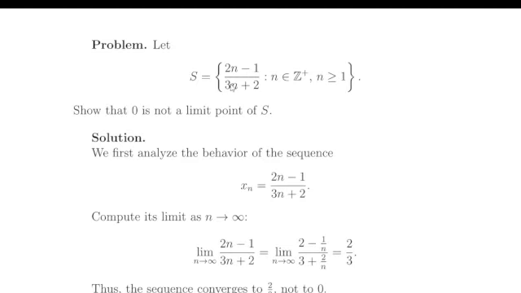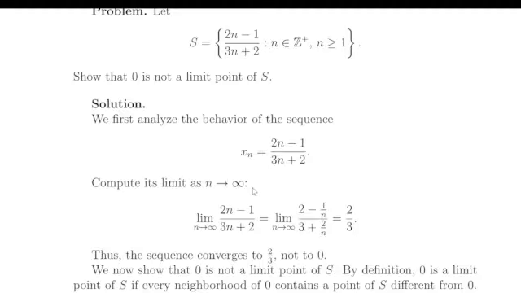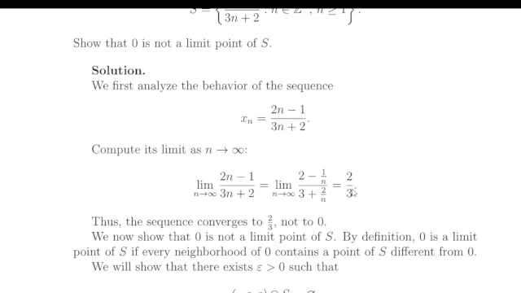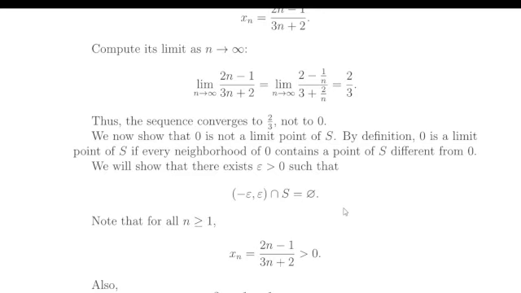Let S be the set (2n - 1)/(3n + 2), where n is a positive integer greater than or equal to 1. We want to show that 0 is not a limit point of S. First, note that if we look at the limit of the sequence as n approaches infinity, we get 2/3. So it converges to 2/3, not to 0.